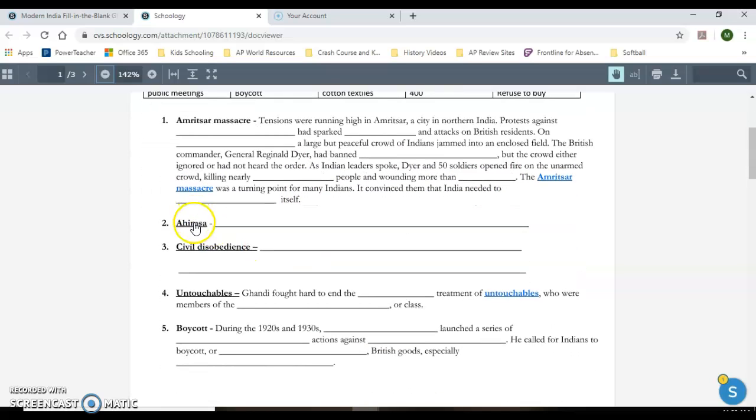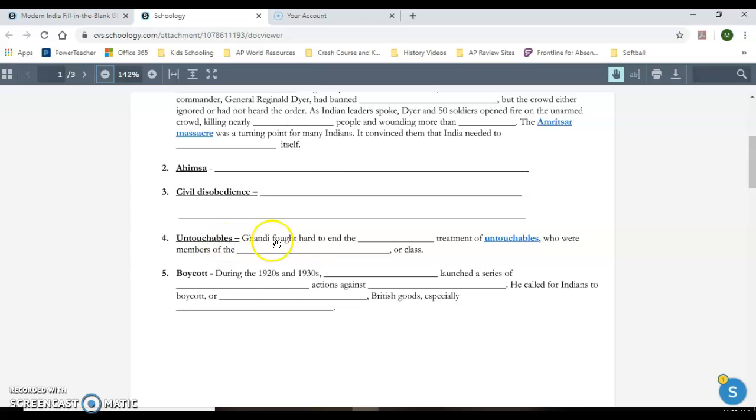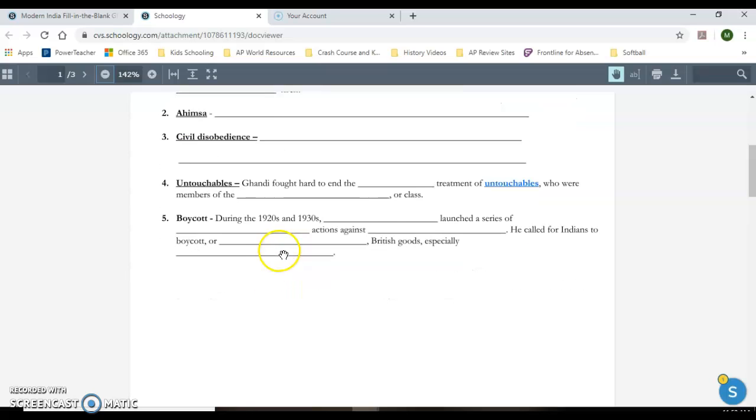When you get down to words like ahimsa and civil disobedience, there's no fill in the blank. I want you to do a definition of what those words are. And then the untouchables, again, you'll read about them and use the word bank to fill that in. And then boycott, the same thing. You'll use up all the words in the word bank when you do these 5.